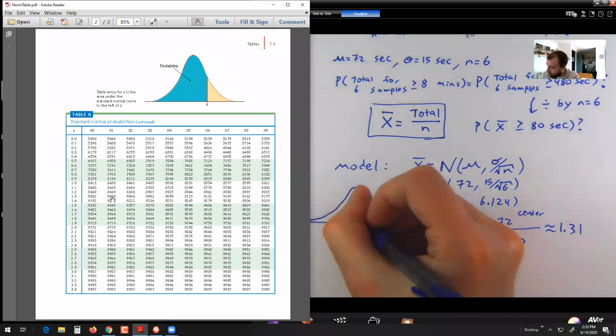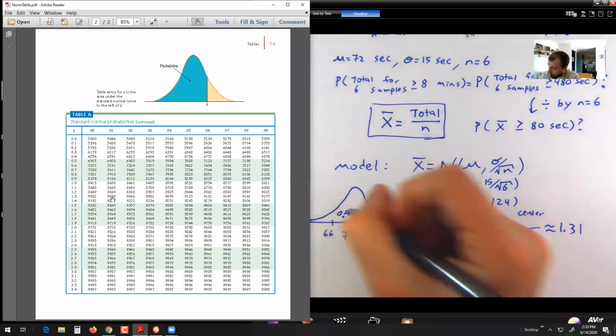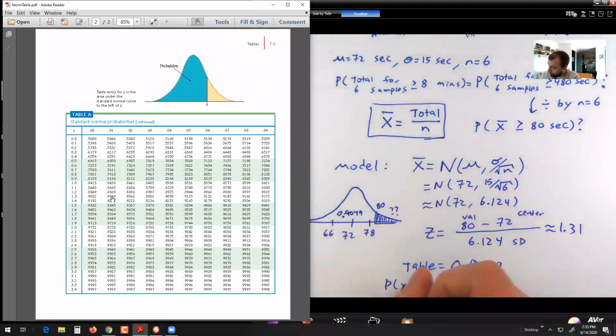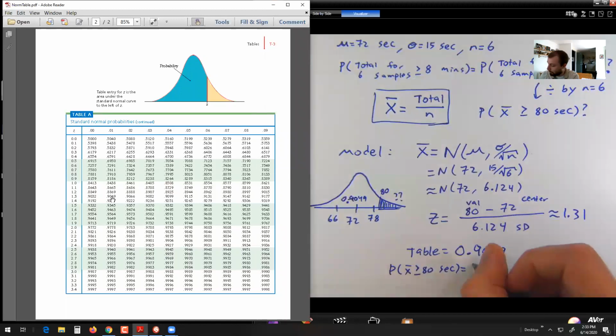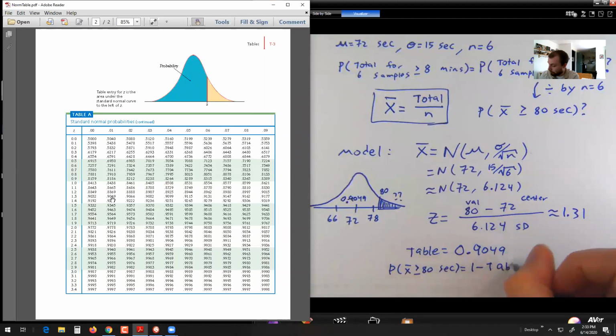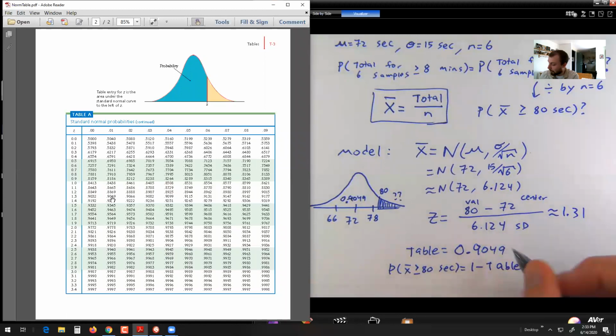So if I want this area to the right, I'm going to have to do 1 minus this table value. And 1 minus 0.9049 gives me a probability of 0.0951.